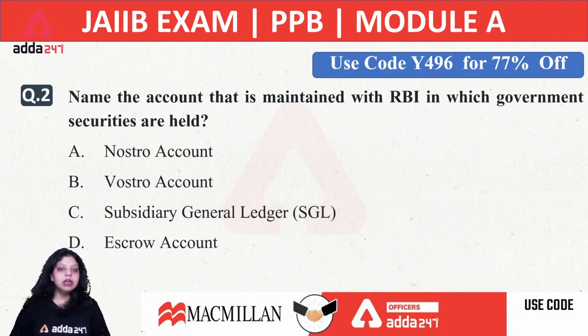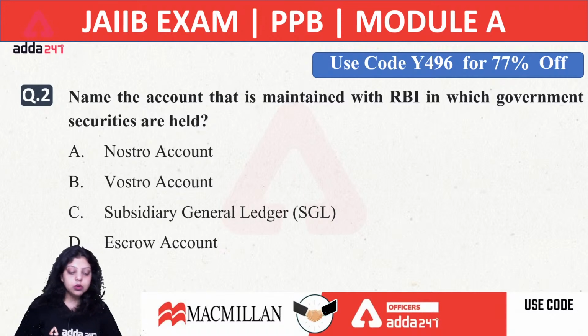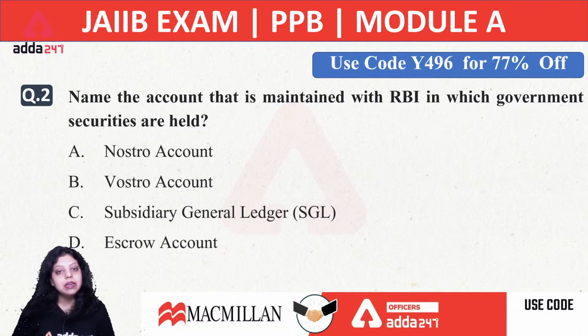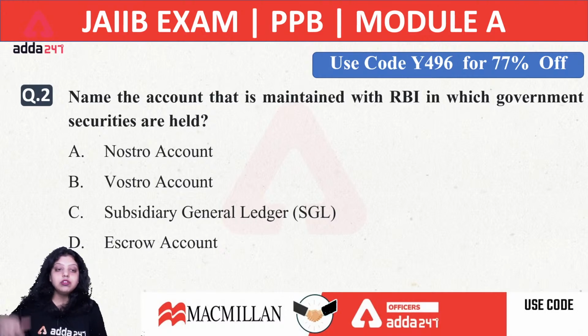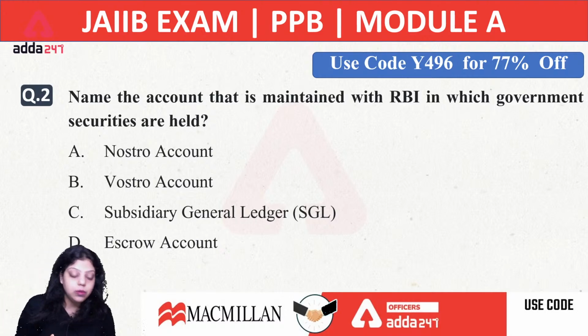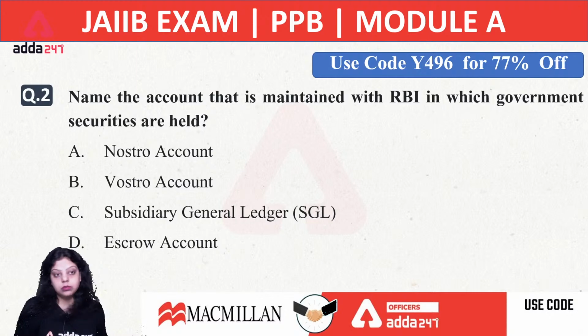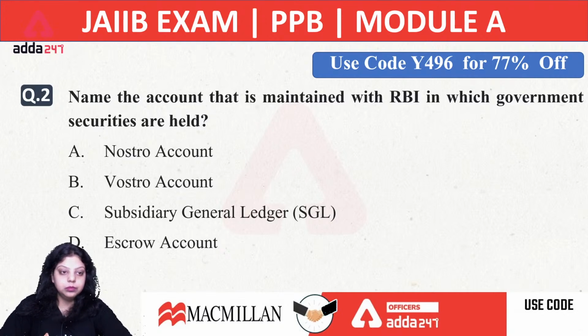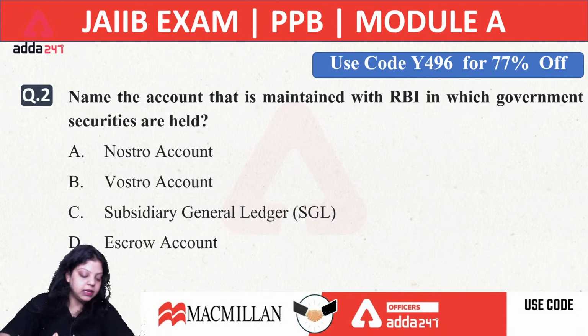Now next, question number 2. Name the account that is maintained with Reserve Bank of India in which government securities are held. Is it a nostro account? Is it a vostro account? Is it a subsidiary general ledger account? Or is it an escrow account? Which account is it? A, B, C or D? What will be the right answer?